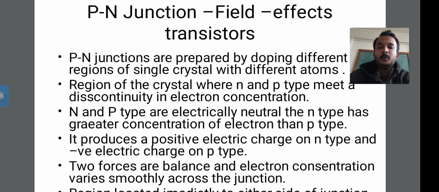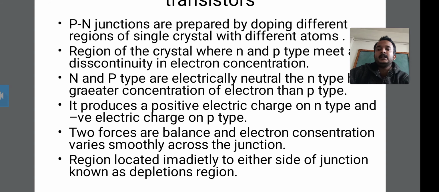Then next, the region of the crystal where the n and p types meet has a discontinuity in electron concentration, in n and p type.